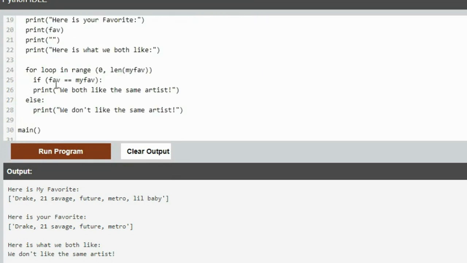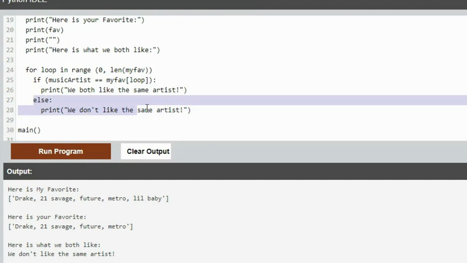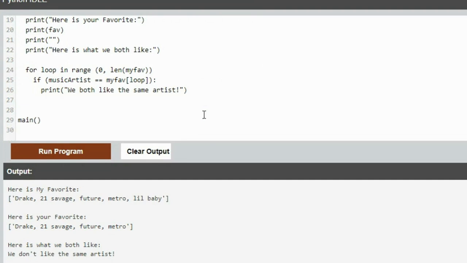If the music artist equaled, and we need to look at your list one by one. So I'm going to look at loop, whatever the loop number is. And I need to move that over. And actually the way it's set up here, it'll print, we don't like the same artist every time it goes through the loop. So I'm going to delete that for now.